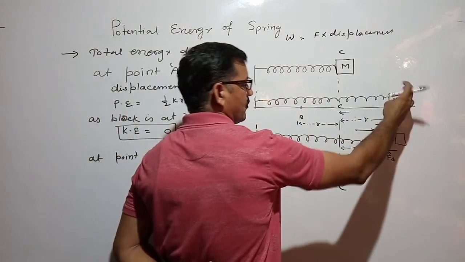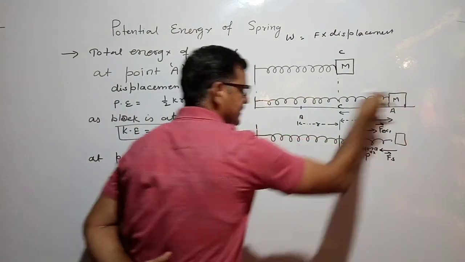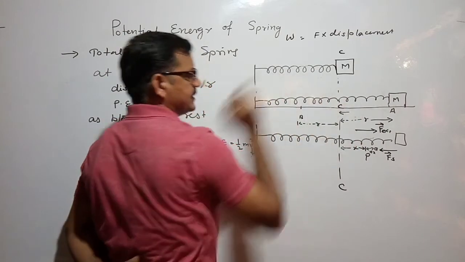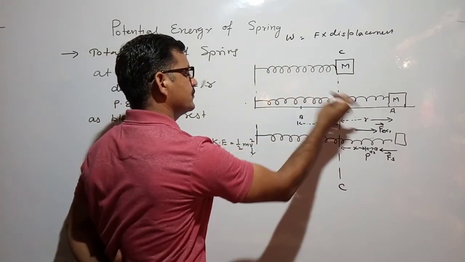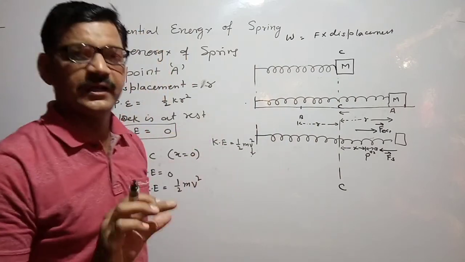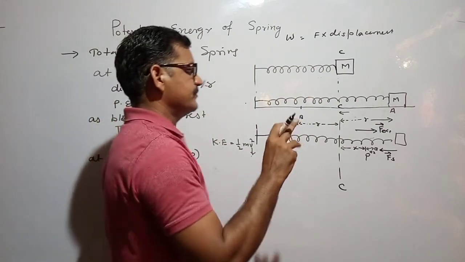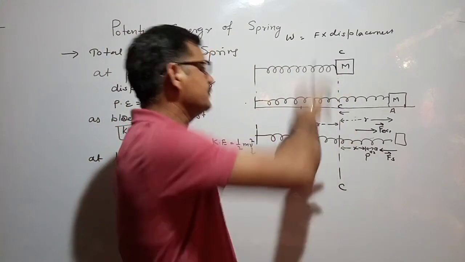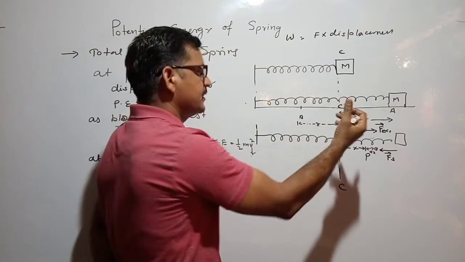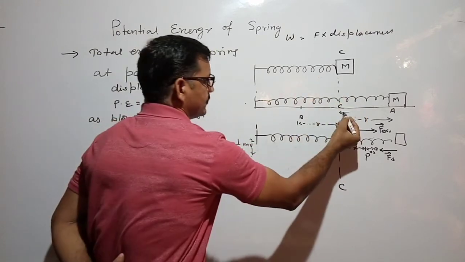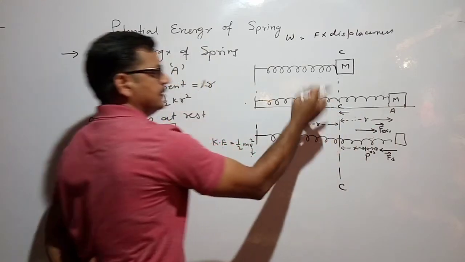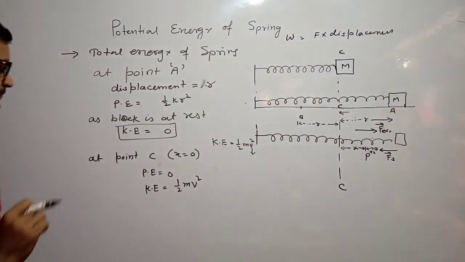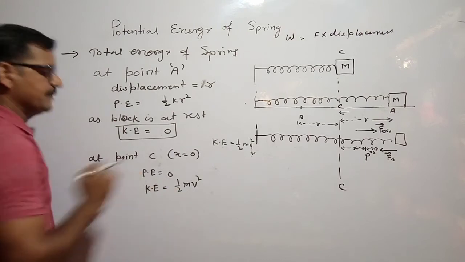When the block of mass m moves from this point and reaches this point, it will not stop here. It will remain moving up to the distance of b due to the inertia, which says that if a body is in motion, it will remain in motion. If a body is at rest, it will remain at rest. So due to inertia, this block keeps moving toward point b. So kinetic energy will be half mv square.